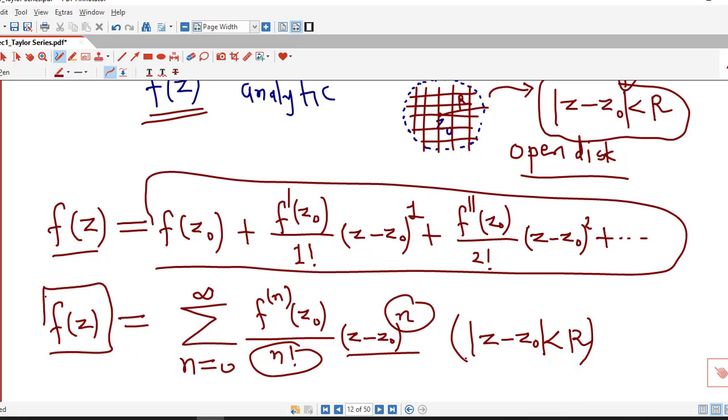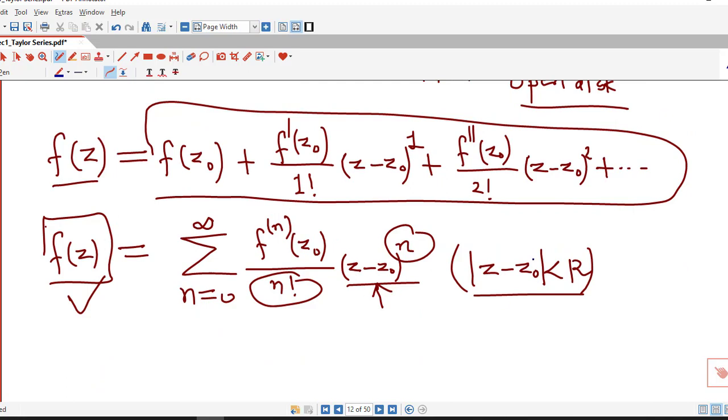So if f of z is analytic at every point in the open disk, then f of z can be represented by a Taylor series in powers of z minus z0. This series is known as the Taylor series of f of z with center z0, or the Taylor series of f of z about the point z0, or the Taylor series of f of z in powers of z minus z0.